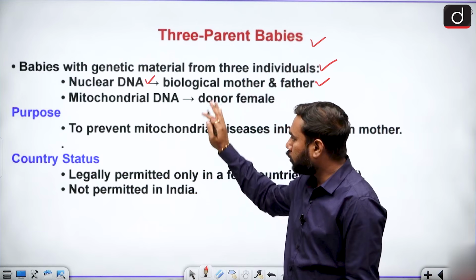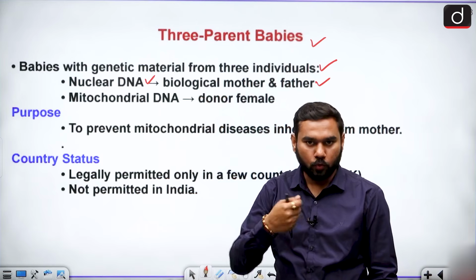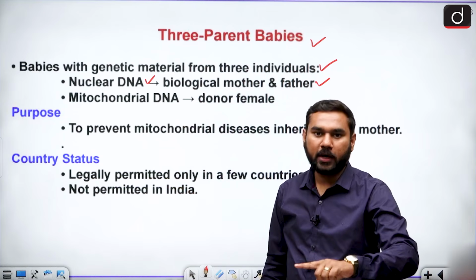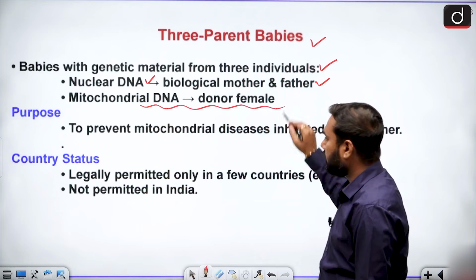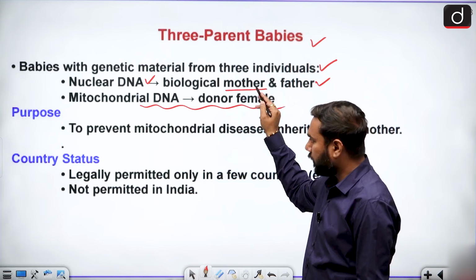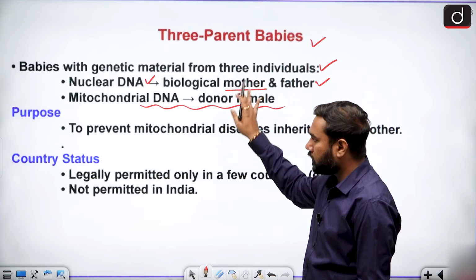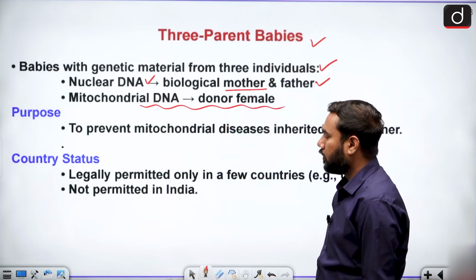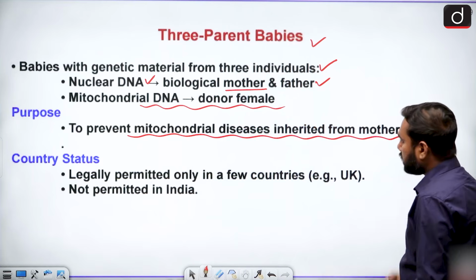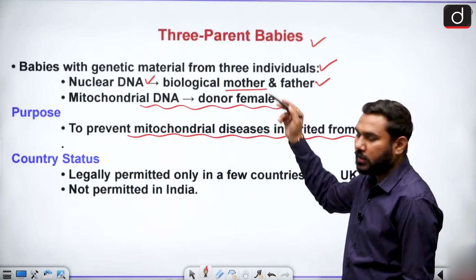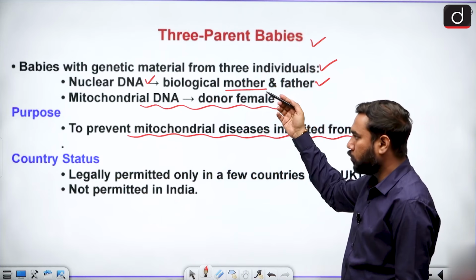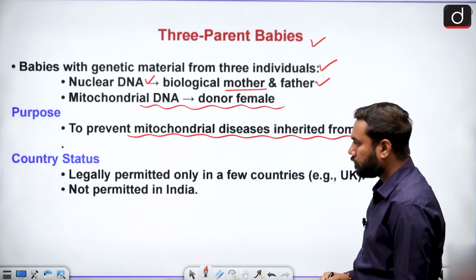So basically, both parents donate their own sperm and ovum for fertilization, the main nuclear DNA, but the defective mitochondria is replaced by a donor female. Because the mother can pass on defective mitochondria, so we replace it. So there are basically 3 persons involved. That's why we call it a 3-parent baby. The purpose is to prevent mitochondrial disease inheritance, because maybe the actual mother can be a carrier of a genetic disease. So we prevent it by using mitochondrial DNA from a donor female.